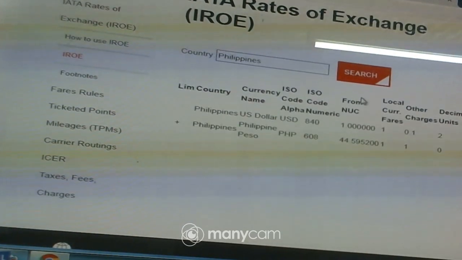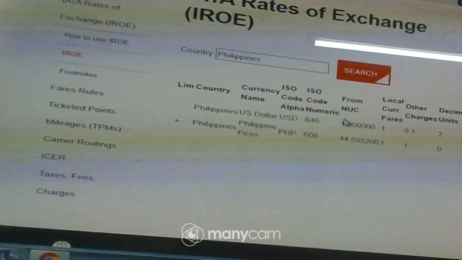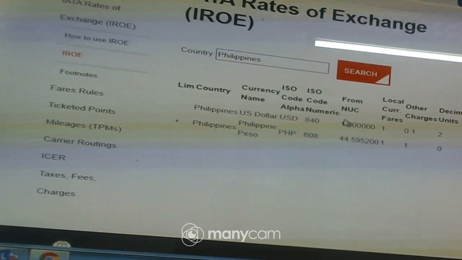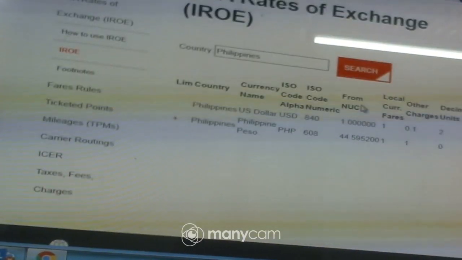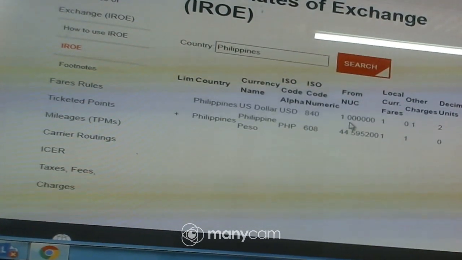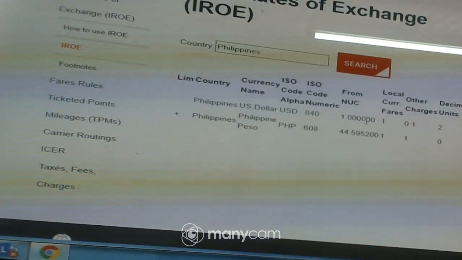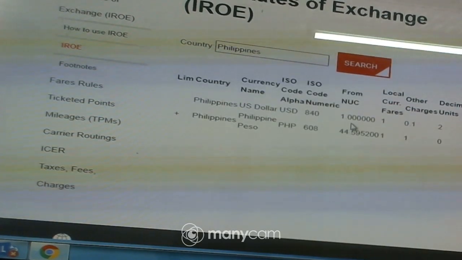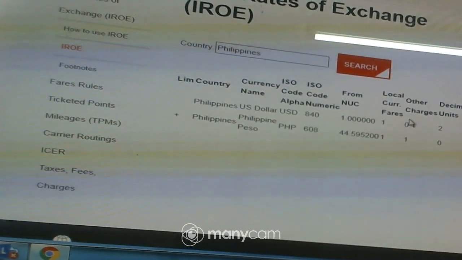So if you look at the column from NUC, because we are quoting from NUC to LCF, you can see it is 1.00. So our IATA rate of exchange is 1.000.